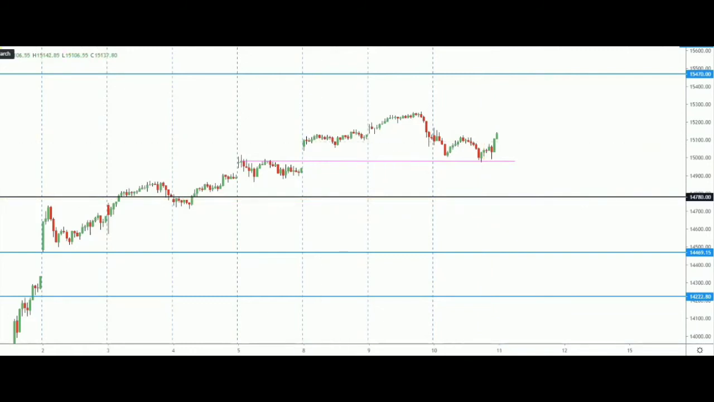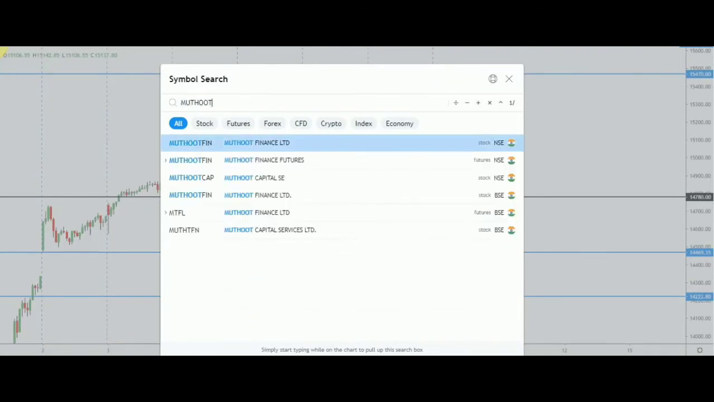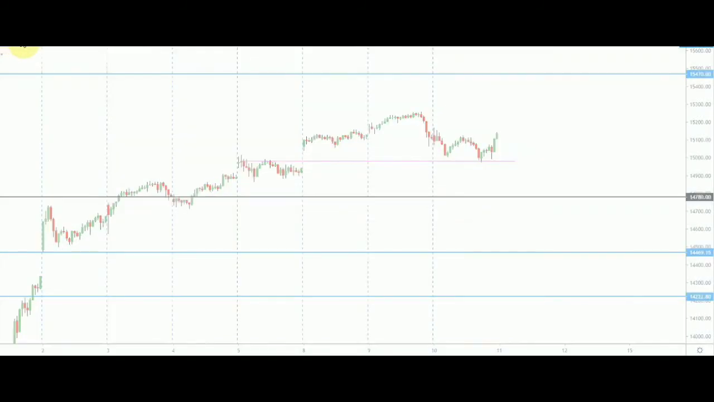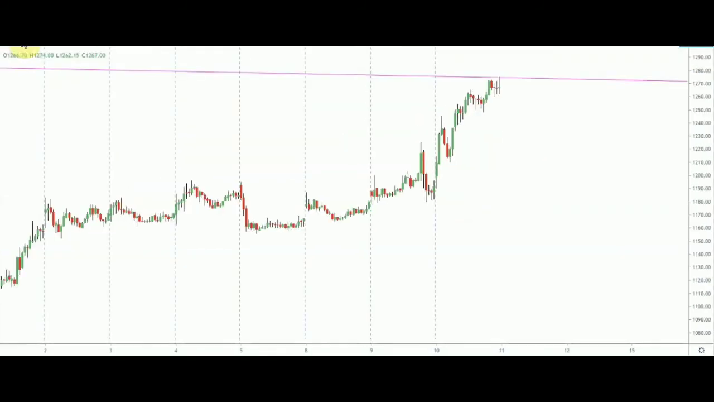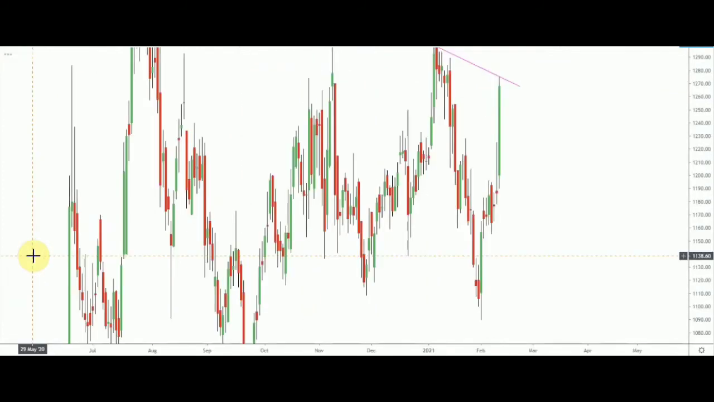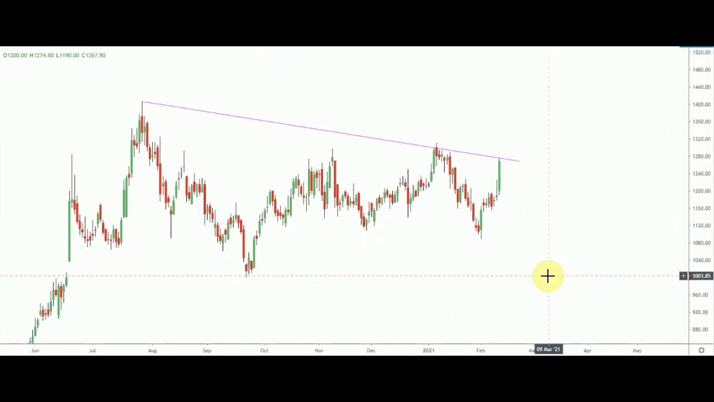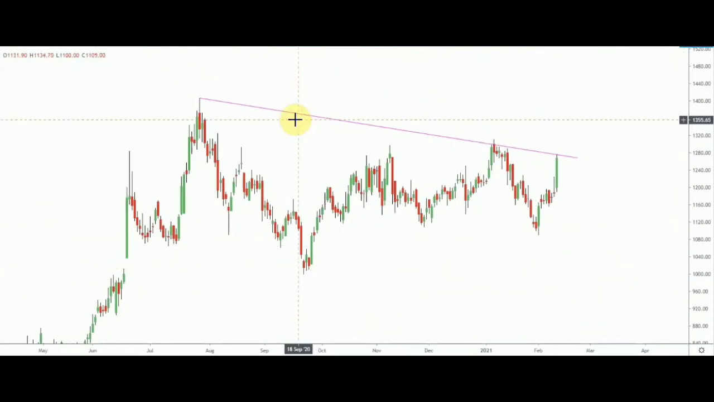The first one, let me just type. So it's Muthoot Finance. I'll be going to daily time frame at first, because I was showing you 15 minutes time frame in Nifty spot chart. So let me just adjust the chart a bit. Yes friend, so here you can see that from this July 20, that is a high, I have drawn this downward sloping line in pink color.